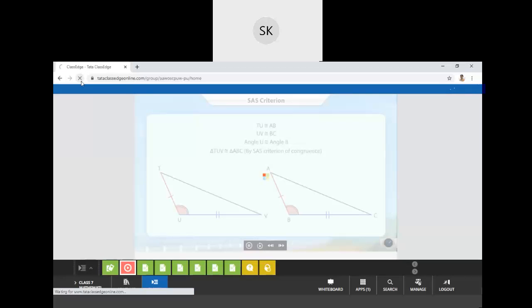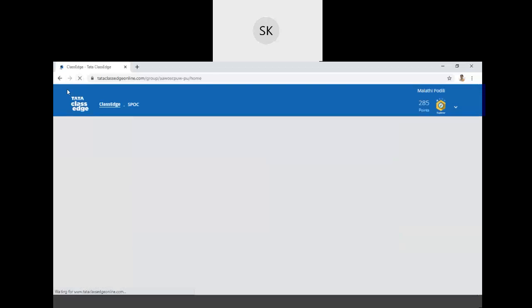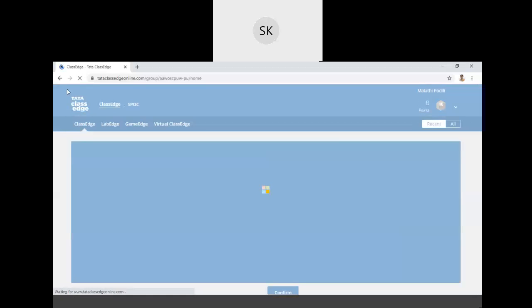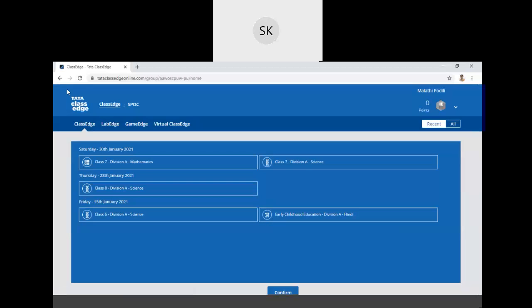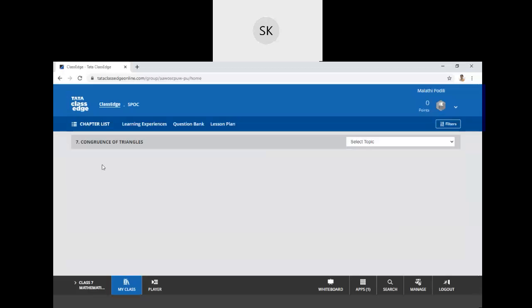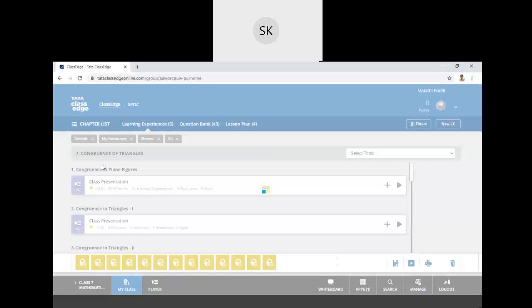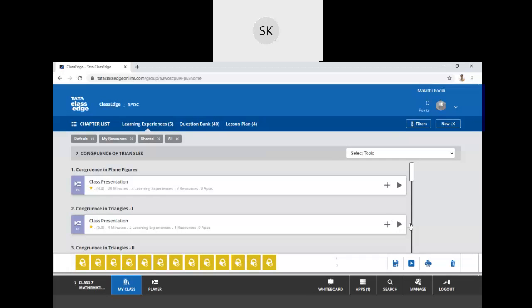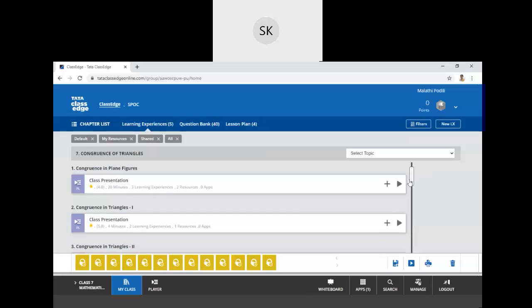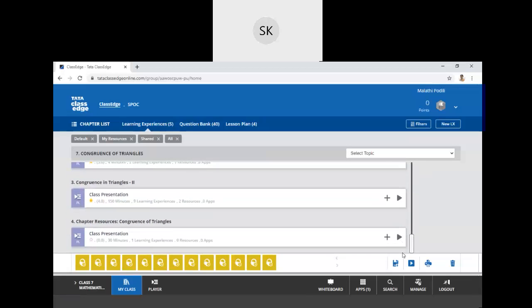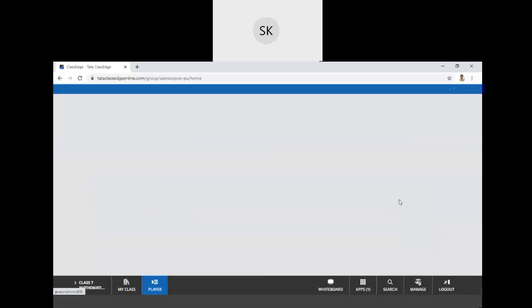Then what did we learn about the SSS criterion? When three sides of two triangles are given to us and they are equal in measure, then we can conclude that by the SSS criterion, both these triangles are congruent to each other. Then we learned the side angle side criterion.